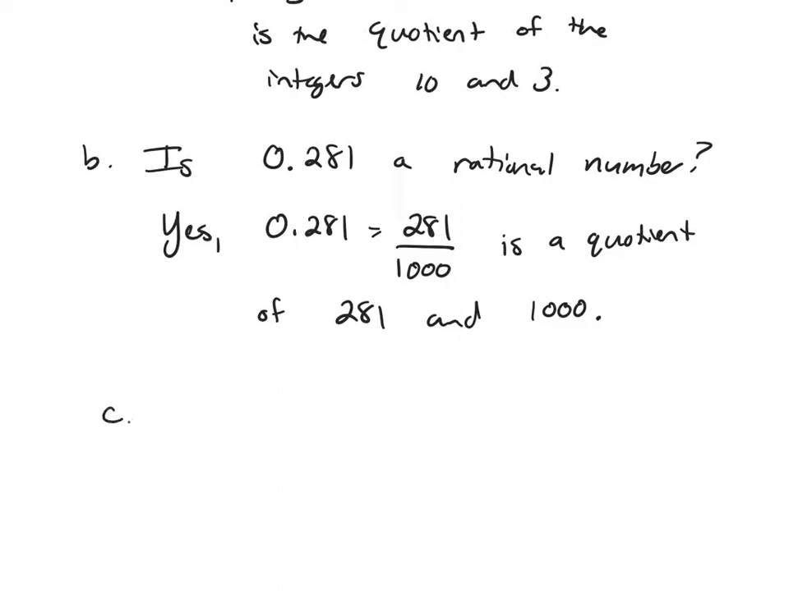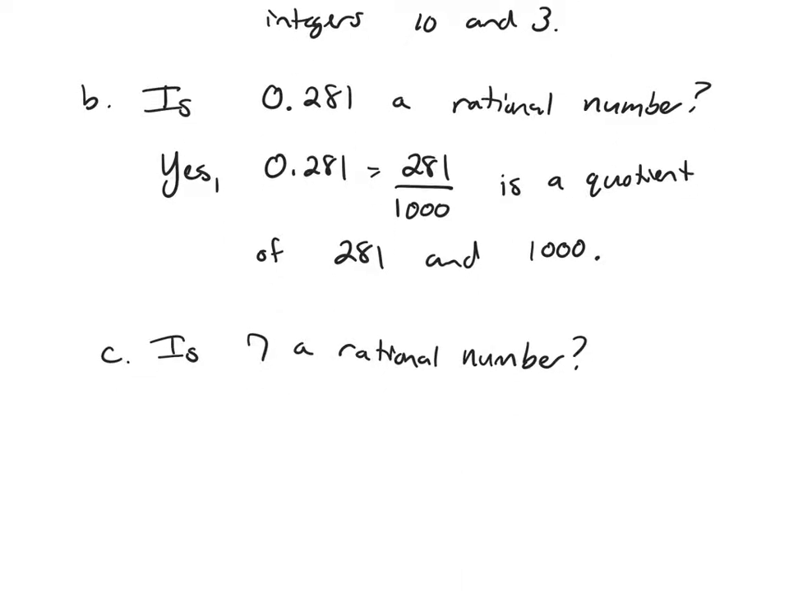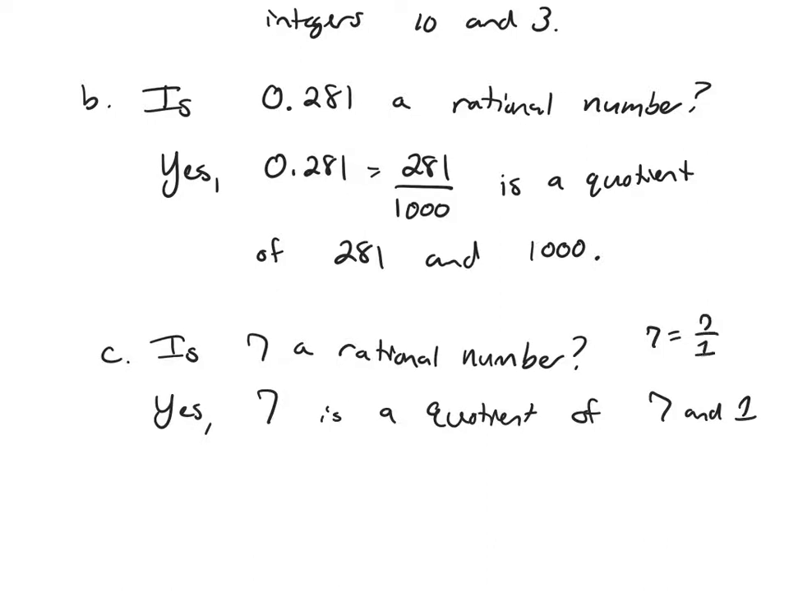All right, what if I ask, is 7 a rational number? Yes or no, and why? Let's take a second. What do you think? Can I write it as a quotient? And the answer is yes. 7 is a quotient of 7 and 1. 7 is the same thing as 7 divided by 1, so I can write it as a fraction.